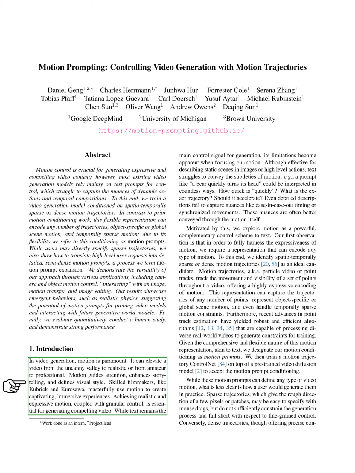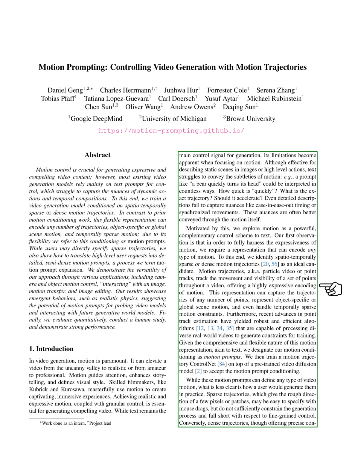To produce compelling videos, we need realistic and expressive motion along with precise control. While text is the primary way we control video generation, it has limitations, especially regarding motion. Text can describe static scenes or broad actions, but it often fails to convey the nuances of motion.